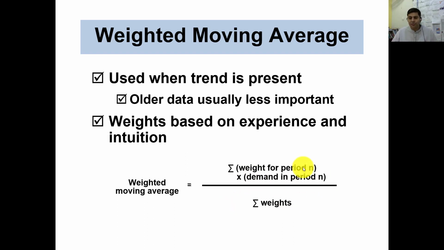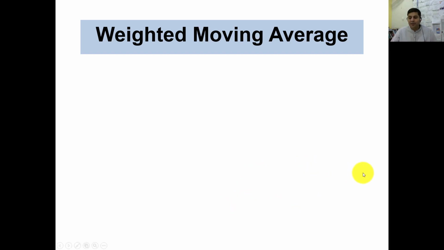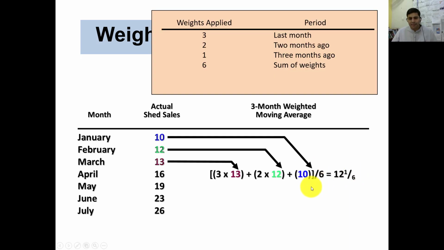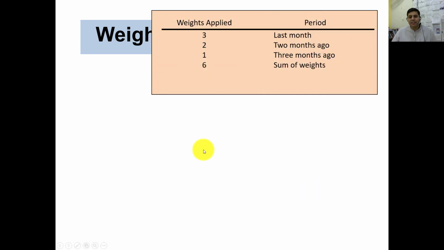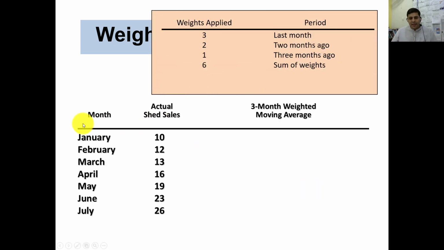I am going to show you how it works in a data environment. For example, in this question, we have a data set which starts from January to July. We have actual shed sales. For January it's 10, for February 12, similarly for July it's 26.